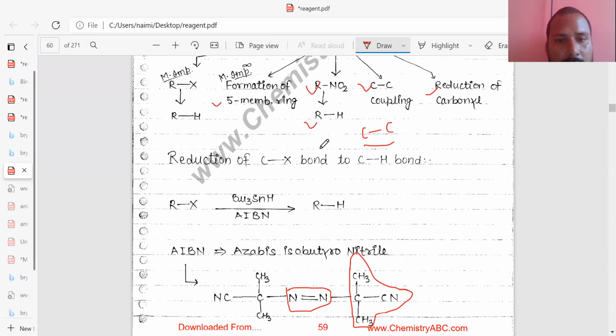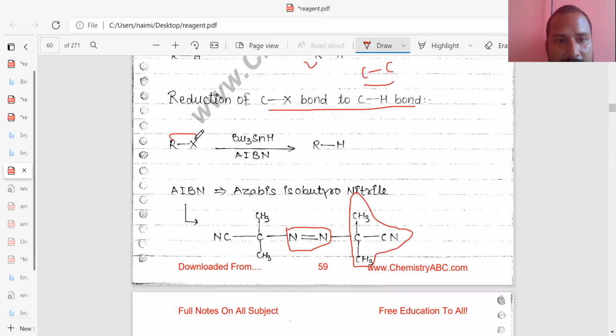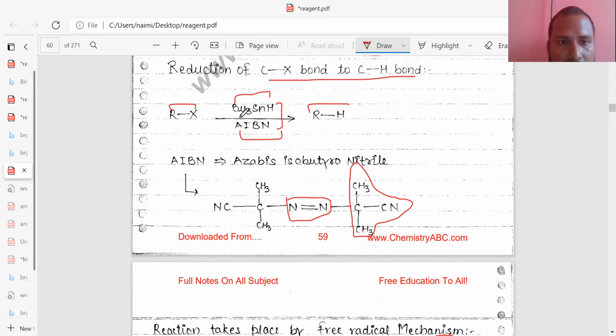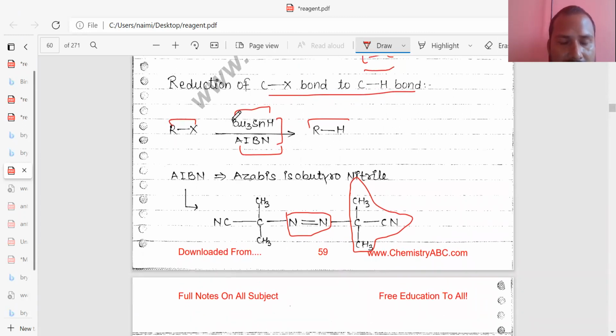So reduction of the CX bond to the CH bond needs alkyl halides and tertiary butyl hydride. AIBN is required as a reagent in catalytic amount for conversion of RX. A very important point is the equivalents: how many equivalents of tertiary butyl hydride you add. If you add a more concentrated amount, then there is no conversion to RH.